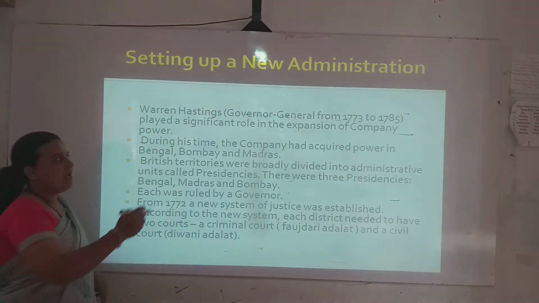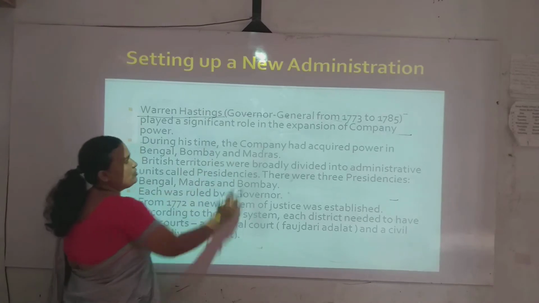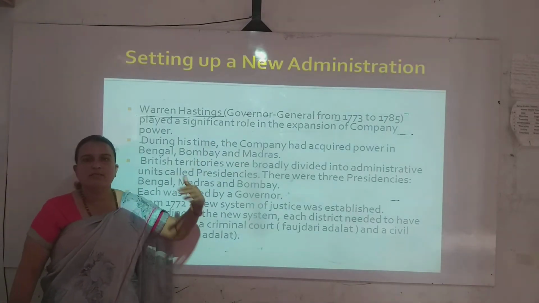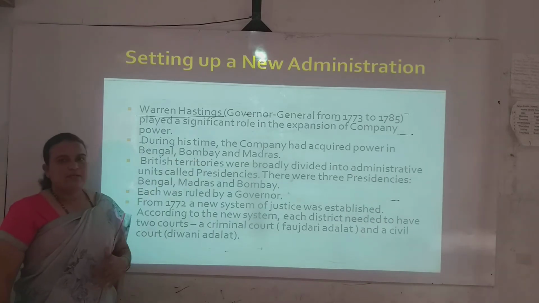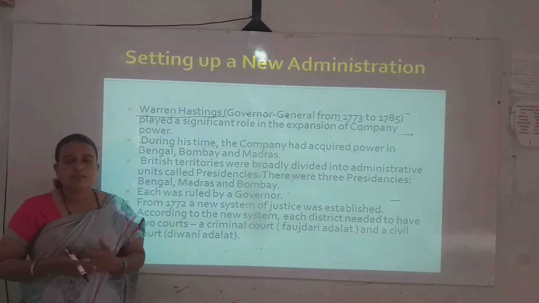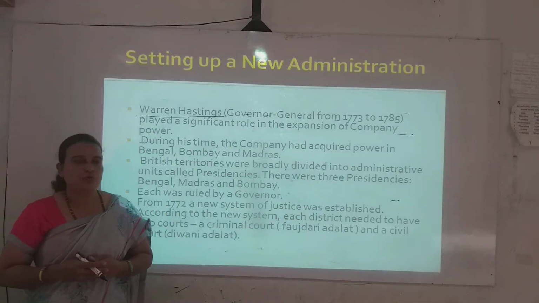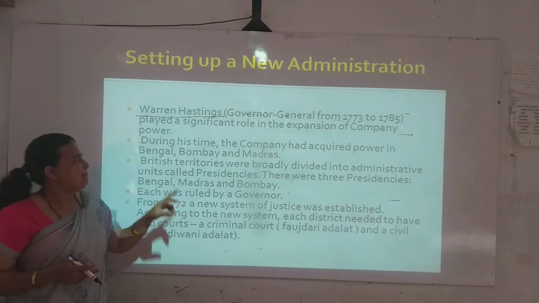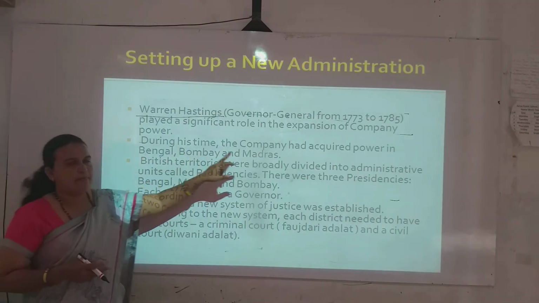Warren Hastings, as I said earlier, was the Governor General, and under his reign the company expanded its power and established its control over a huge territory. During his time, the company had acquired power in Bengal, Bombay and Madras.